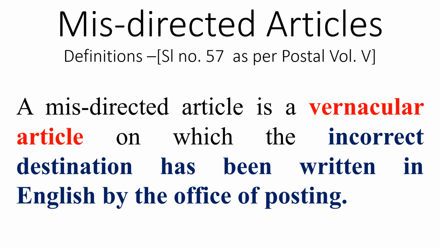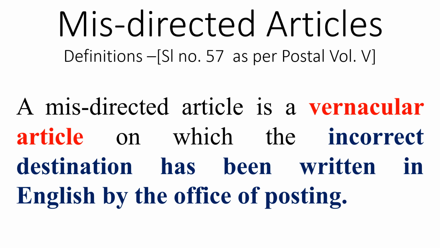The another definition is misdirected articles given in serial number 57, where missent article is given. Here we have to understand a little bit more. So this misdirected article is the customer has written the address in a regional language or a vernacular language. That means local language. For example, Kannada, Tamil, Hindi, he might have written the address. The booking office or a mail office, they are supposed to translate it in the vernacular language to English, common language, so that everybody can understand.